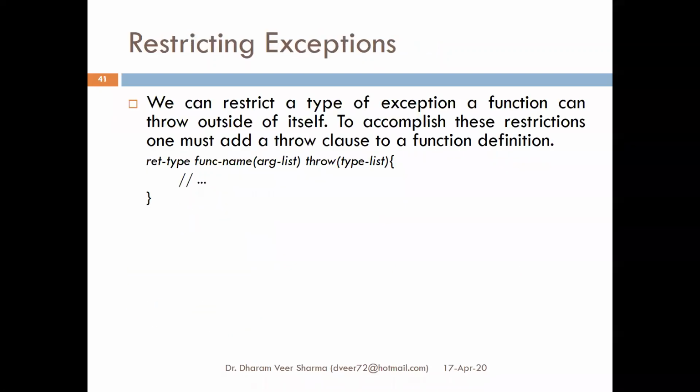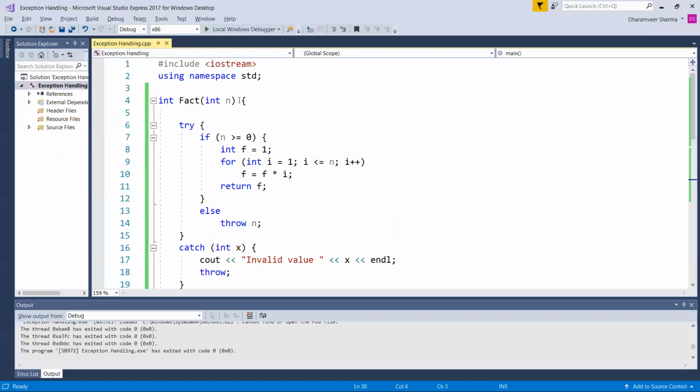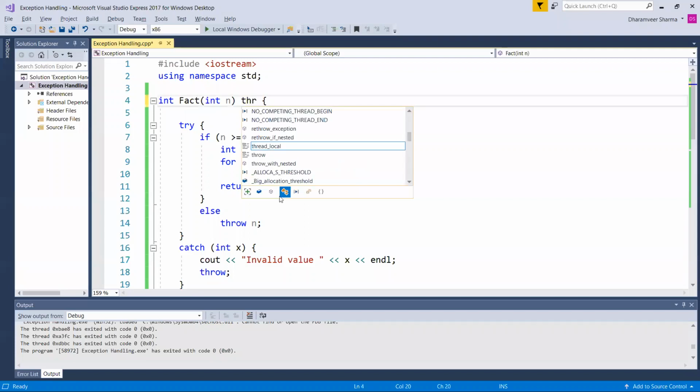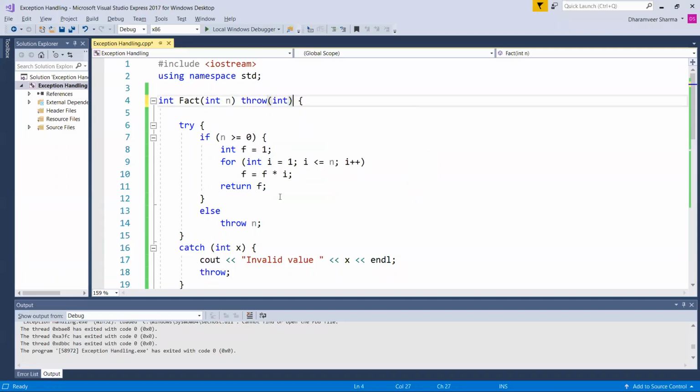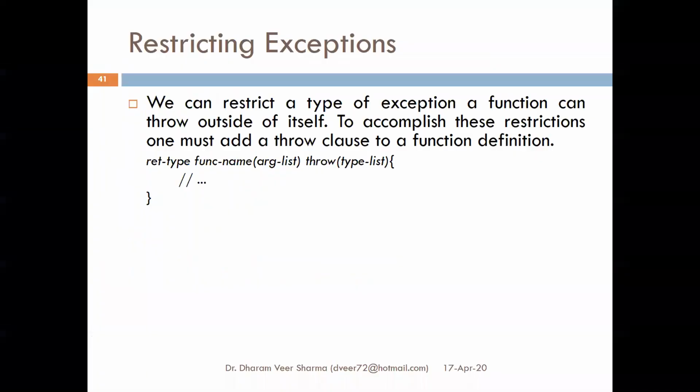Next is restricting exceptions. Restricting exceptions means when you're writing a function, for example here, I can restrict that it can throw integer kind of exception only. Along with the function, I'll write it can throw integer type of exceptions only. Or you can specify it can throw integer, float, or some other kind of exception. Then it will not be able to throw any other kind of exception. It will cause abnormal termination of program.